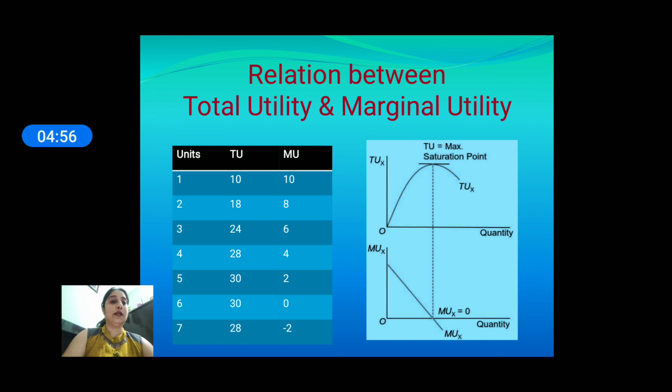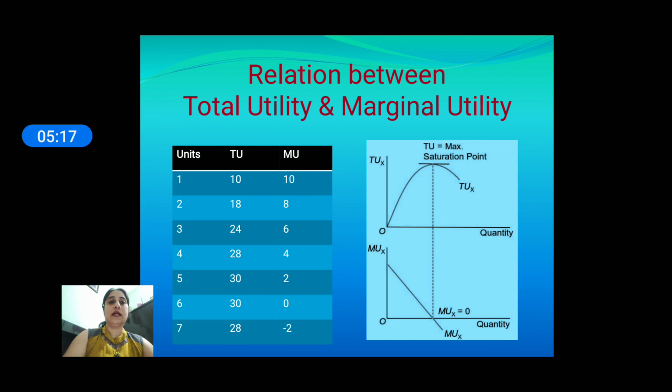So the sixth unit gives you total utility of 30. There is no change in total utility when you go to the maximum satisfaction level. And after that, when you consume the 7th unit of ice cream, your total utility may decline and become 28.